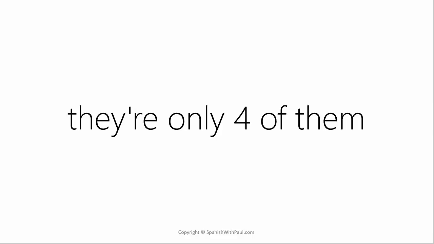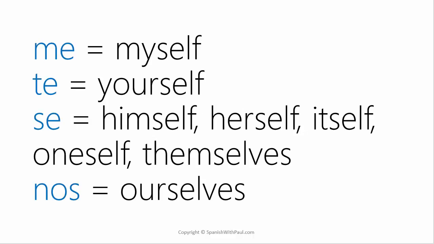Now remember, as far as pronouns, there's only 4 of them. We have me, meaning myself, te, meaning yourself, and this one, se, which is so powerful, himself, herself, itself, oneself, and themselves, and finally nos, representing ourselves. If you were at all hesitant through this video, I would like you to watch it again because it's very important that you get comfortable with reflexive verbs, including in the subjunctive.